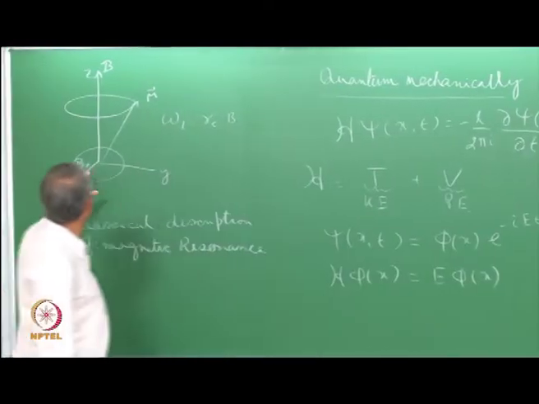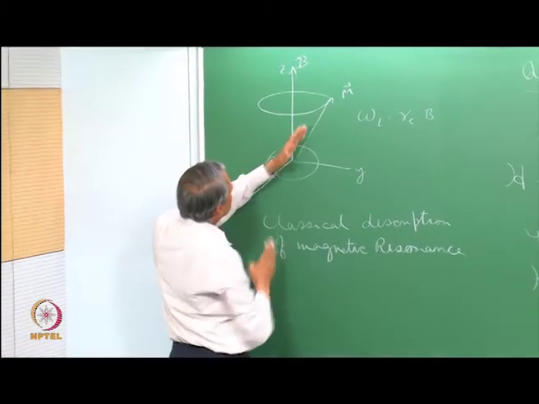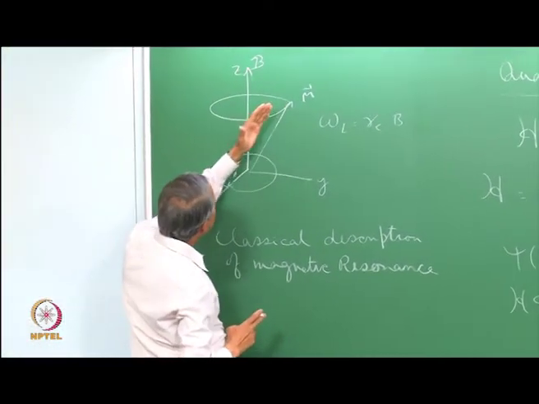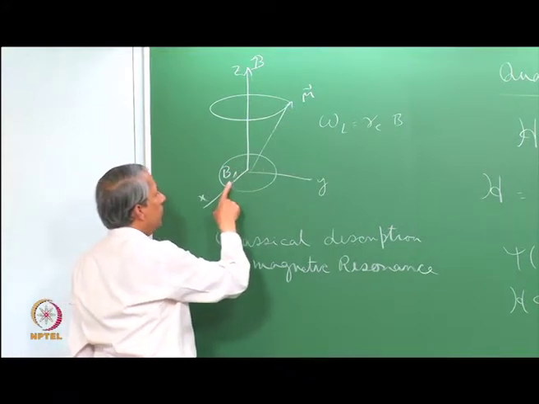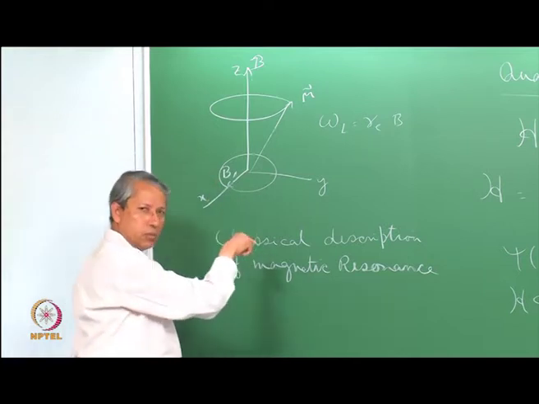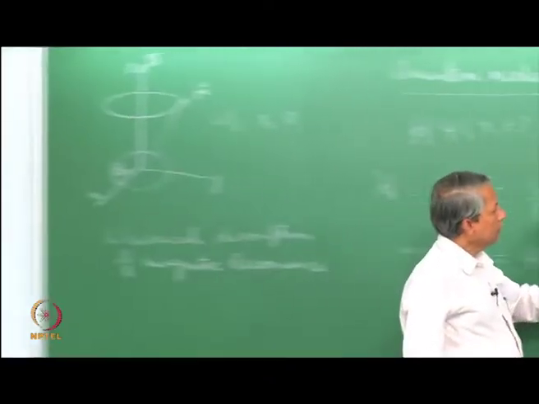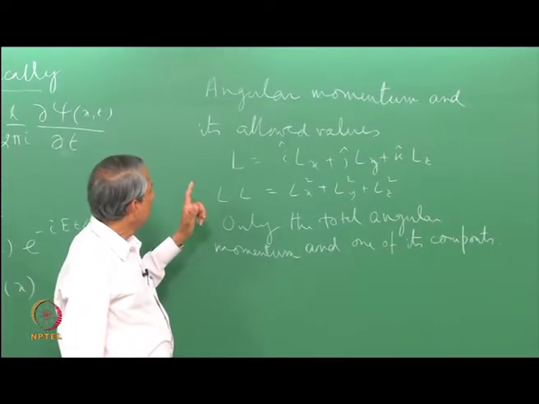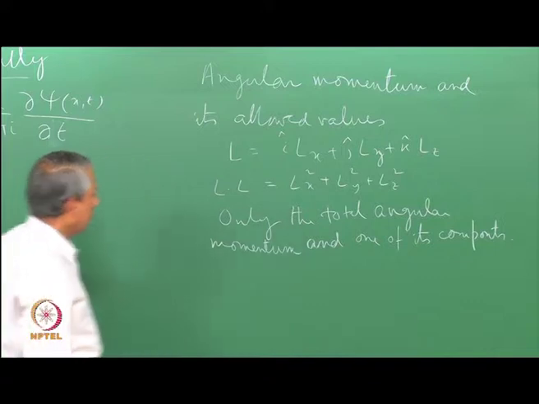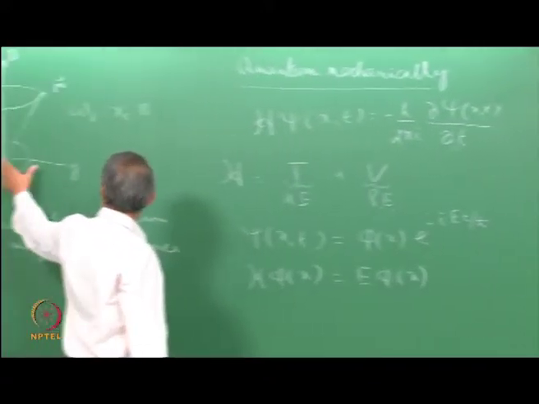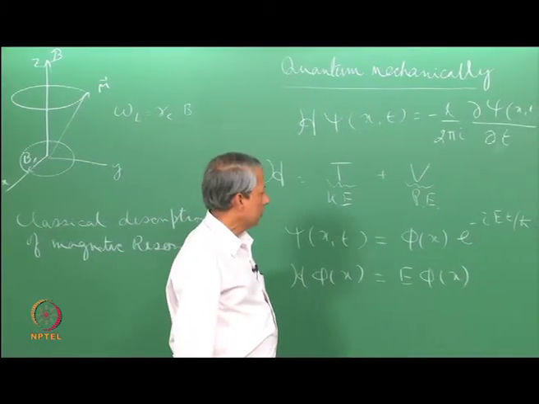Here, for example, when you have a picture of this kind, it shows that at any instant of time the magnetic moment is pointing in this direction. So, it has a well defined value of the magnetic moment in all possible directions. It has got mx, my and mz, and these in turn should be related to the corresponding component of the angular momentum. Now, this restriction says that is not possible. You can have only one component of the angular momentum and the total value of this. So, that puts a limit. So, this picture is not therefore quite applicable if we strictly follow the quantum mechanical principles.